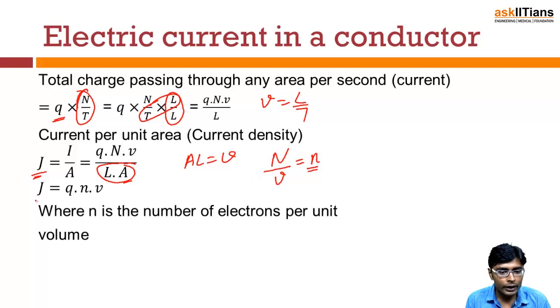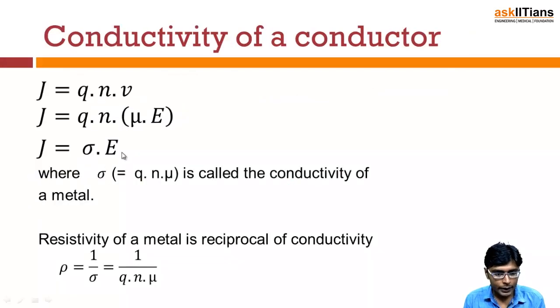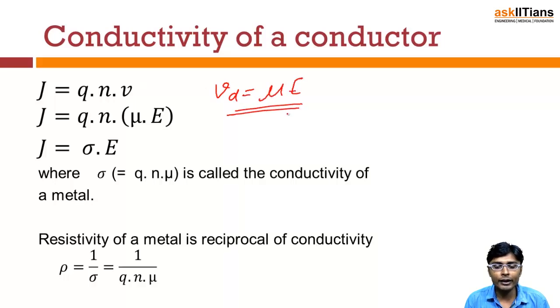So basically J is equal to n q v, that is the current density. We know that the drift velocity is equal to mobility into the electric field. So there is a relation between electric field and drift velocity: Vd is equal to mu into E, right? So we can write mu into E in place of v. Now J becomes n q into mu into E, right?